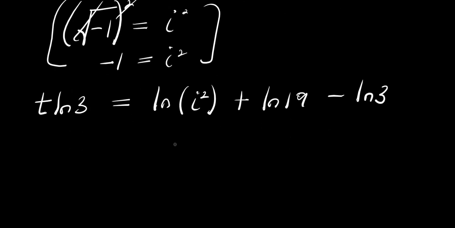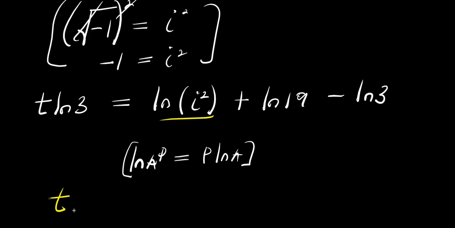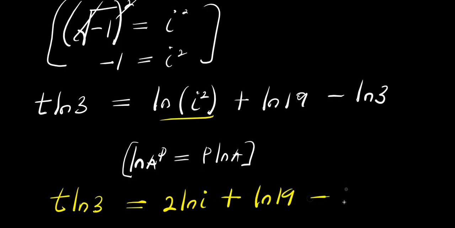And remember, if you have natural log a power p, this is p times natural log a. So we apply that right here, and this is t times natural log 3 equals 2 times natural log i plus natural log 19 minus natural log 3.